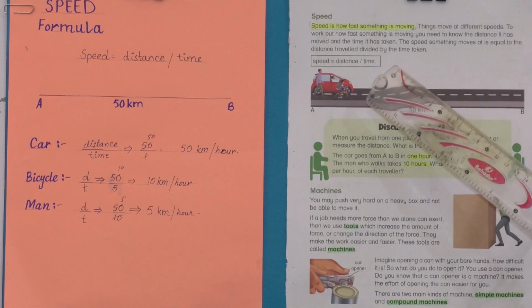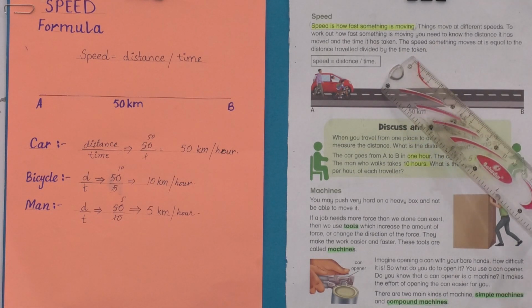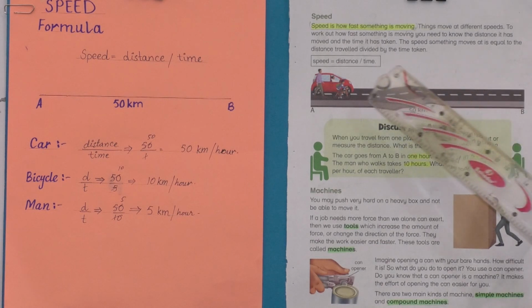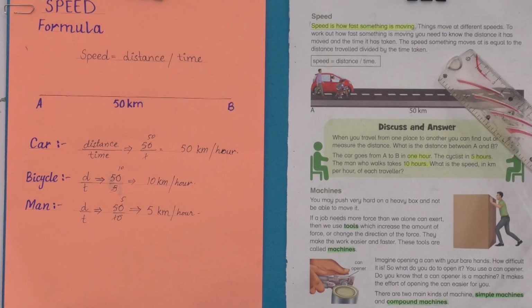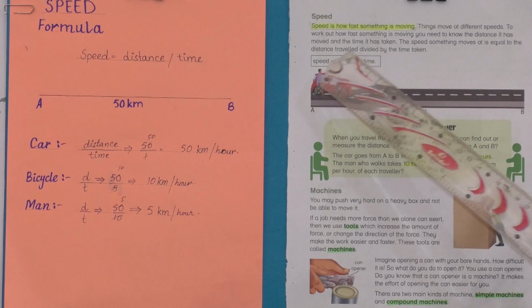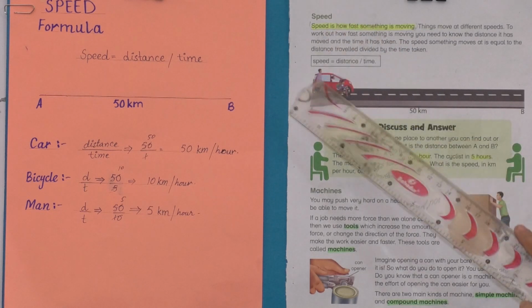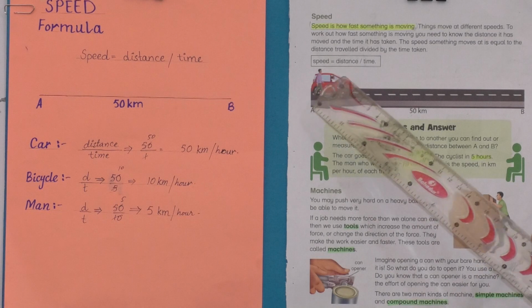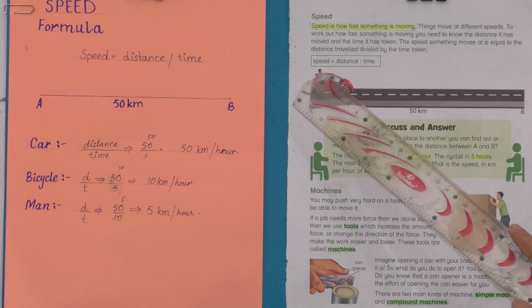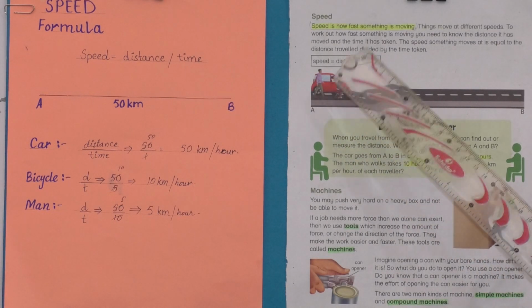There are 2 things which can tell us the speed of an object, and these are distance and time. The time is taken by travelling a distance. The formula to find out the speed is: speed is equal to distance divided by time.